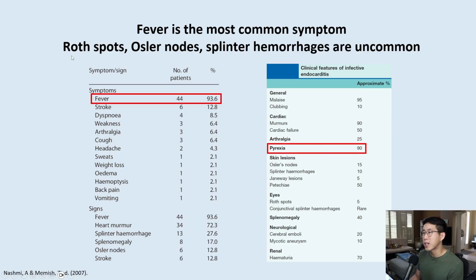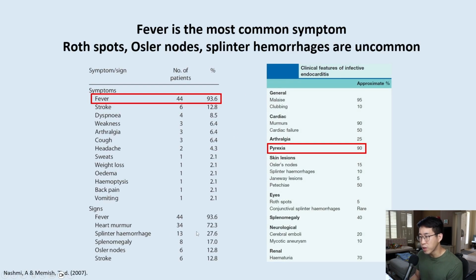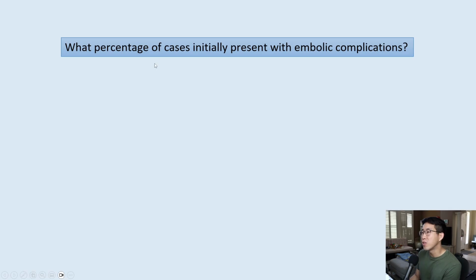I bring this up because some of the things that we look for on physical exam, like Roth spots, Osler nodes, and splinter hemorrhages, they are actually quite uncommon. So if you go here, you can see that splinter hemorrhage is at 27%, Osler nodes at 12%, and Janeway lesions 5%, things like that. It's also interesting to note the percentage of cases that initially present with embolic complications such as septic emboli or stroke, and that's going to be 25%.